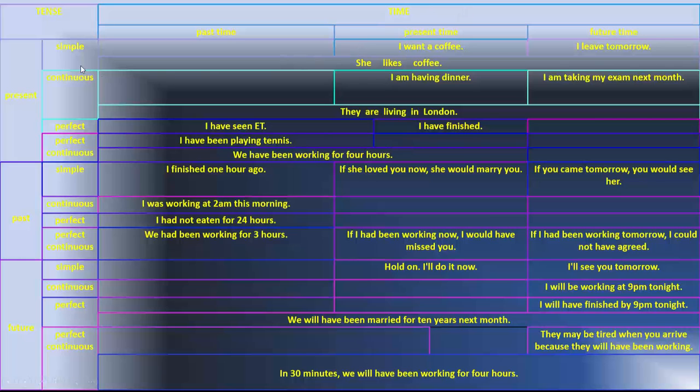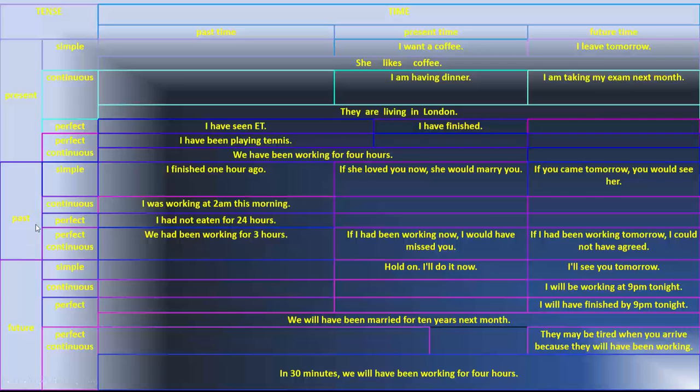Present time, simple. Present simple. I want a coffee. She likes coffee. Continuous. I am having dinner. They are living in London. I have finished, and so on. Future and the present. Future. I leave tomorrow. I'm taking my exam next month. So it's in the present form, but gives the meaning, the impression of future.